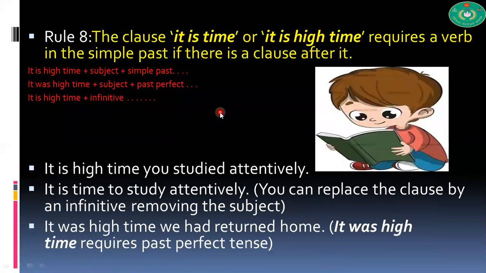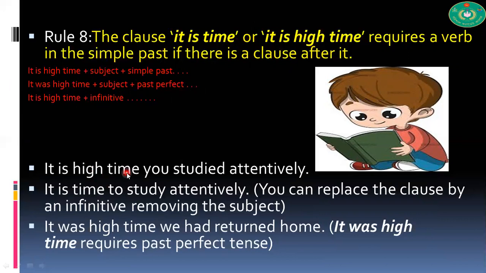Now, another interesting structure. The clause it is time or it is high time requires a verb in the simple past if there is a clause after it. Remember, it is time, it is high time. If you have a clause, then the structures become like this. It is high time plus subject plus simple past. It was high time plus subject plus past perfect. If you do not have a clause, then you will have a simple infinitive.